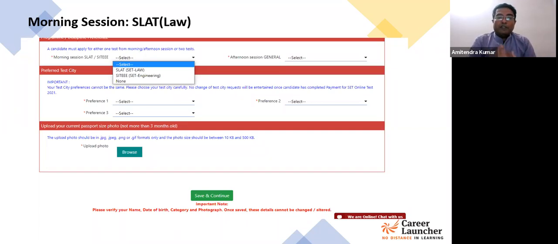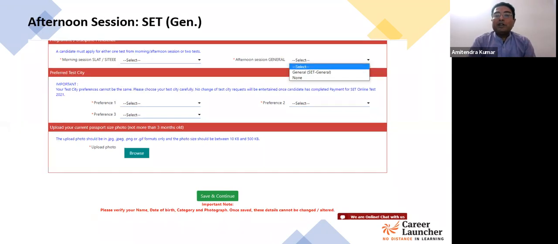So depending on which course you are applying, you can select one of the two options from the morning session. If you are not aspiring for any of these two programs, then you will select none over here and you'll move to the afternoon session, which says afternoon session general. Now, what are the options in the afternoon session general? You have only one option, which is general, SET general, basically Symbiosis Entrance Test general.